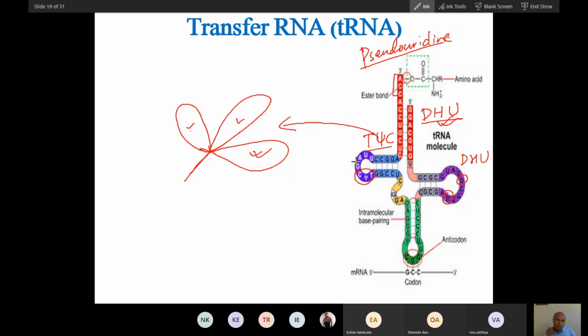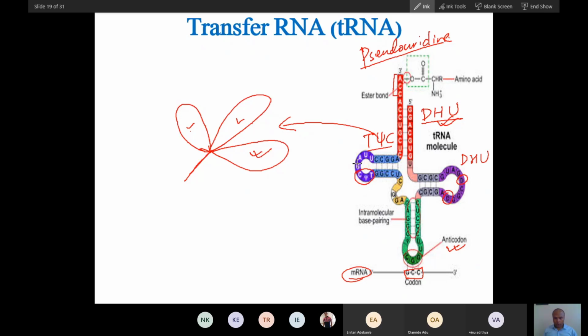And this T-Psi-C loop is very important for binding. It helps in binding ribosomal RNA, the larger unit of ribosomal RNA. So this loop has this function, and this is the anticodon loop. This loop actually will bind with mRNA. You know a codon is a triplet of three nucleotides, and the anticodon is the opposite of the codon.